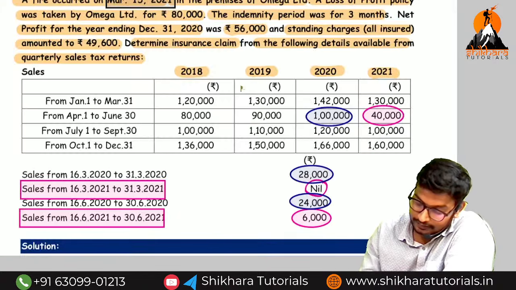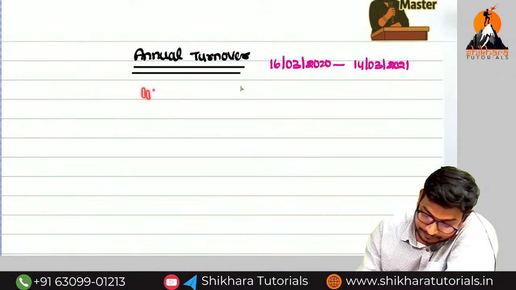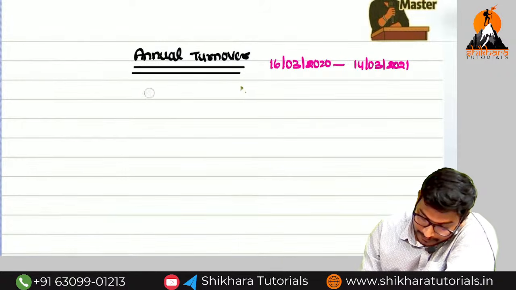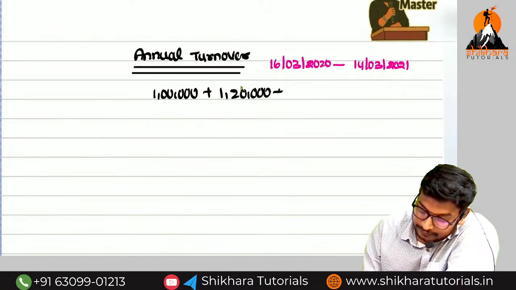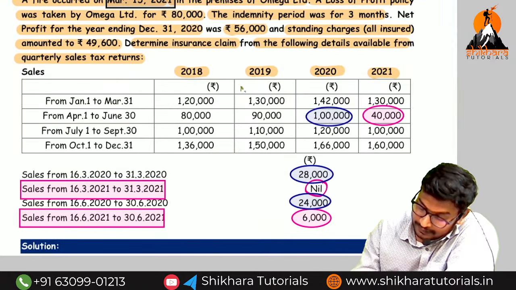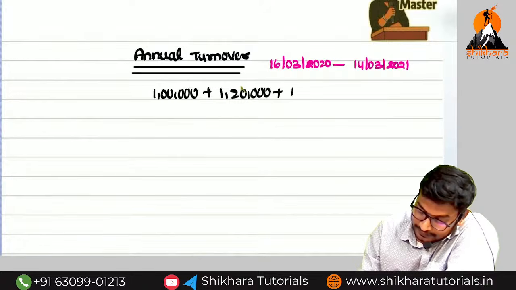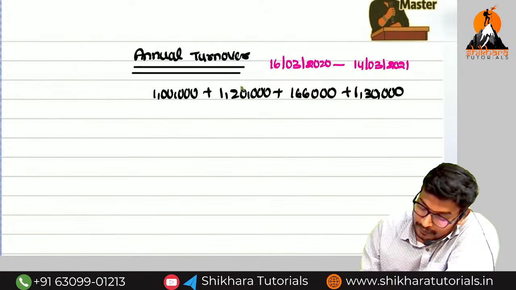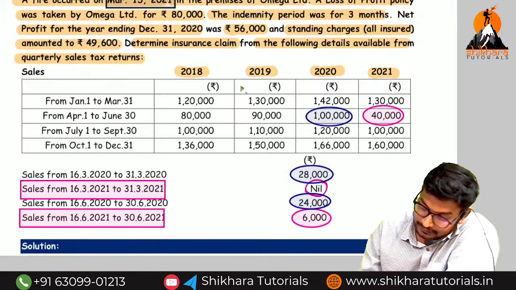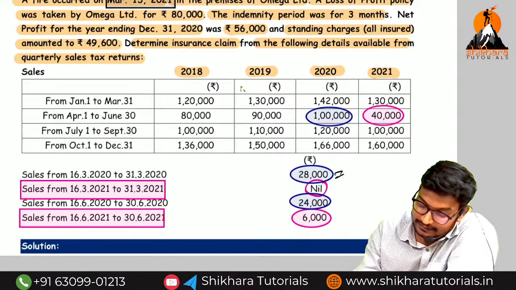Can I write directly? Okay. What is the total? 1 lakh plus 1,20,000 plus 1,66,000 plus 1,30,000, and again plus 28, minus 6,000.